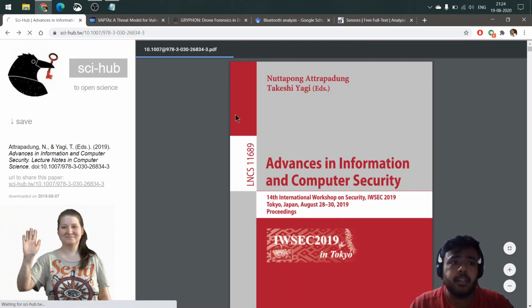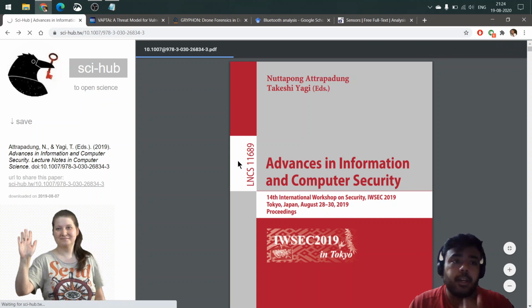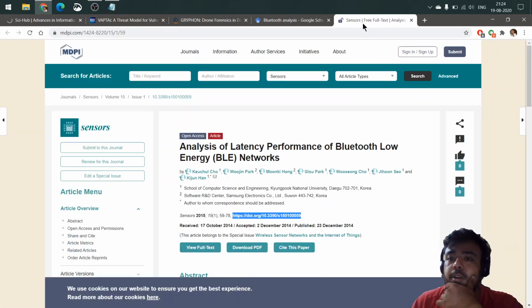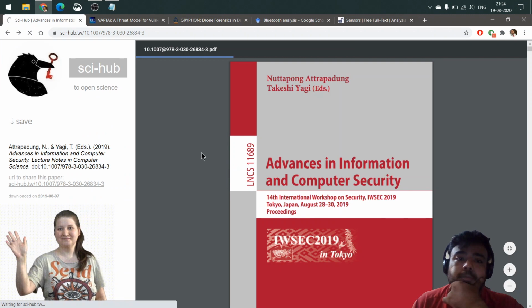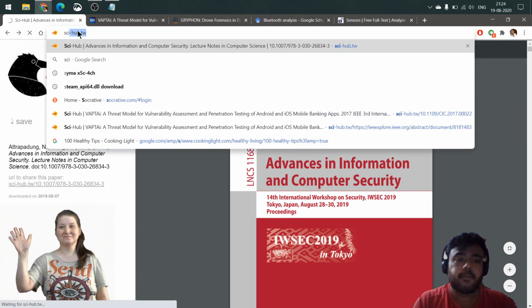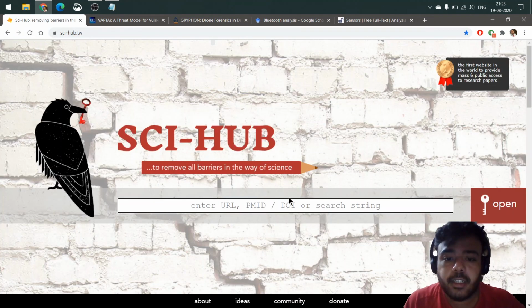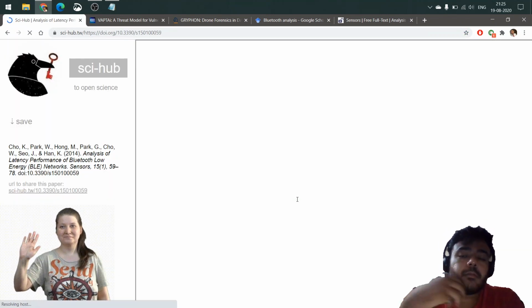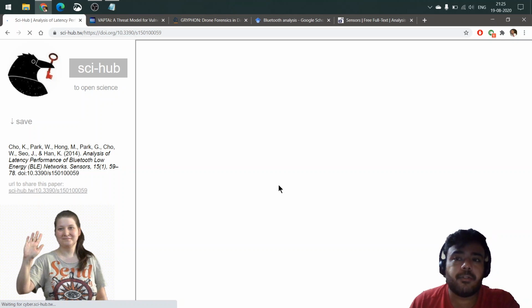So I can use a similar method, copy the DOI link or DOI number here. In many cases, you would find just the DOI number. In many cases, they would have an entire link. It doesn't really matter much. You can just copy this link, come here and paste it, and it would open the page for you.